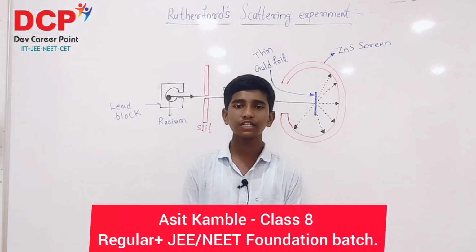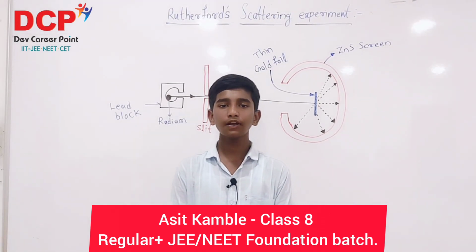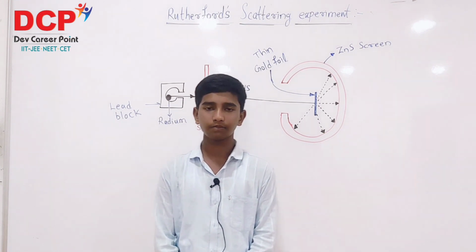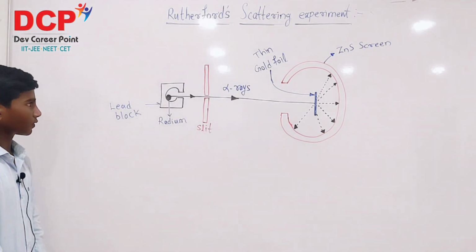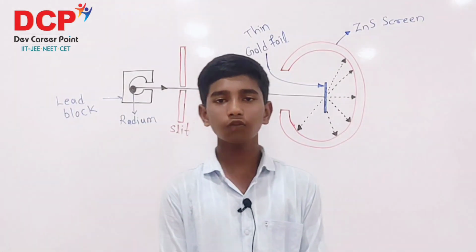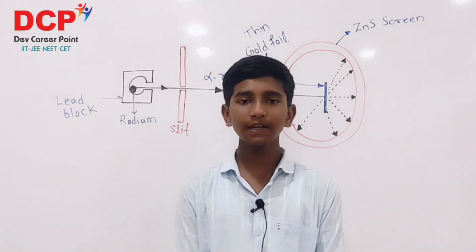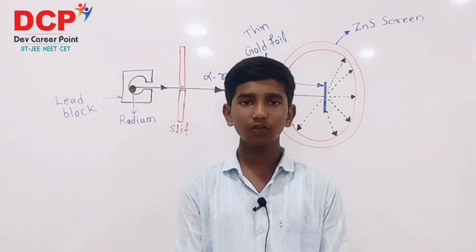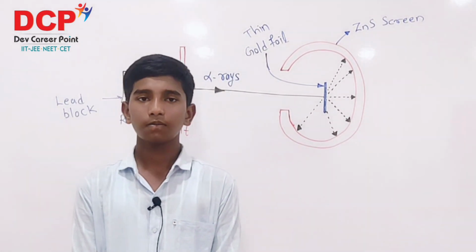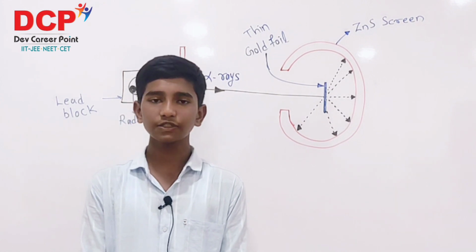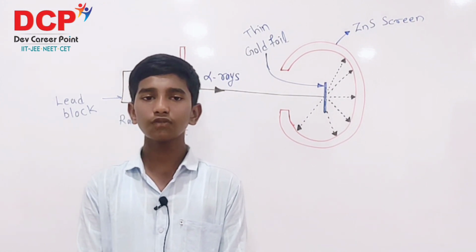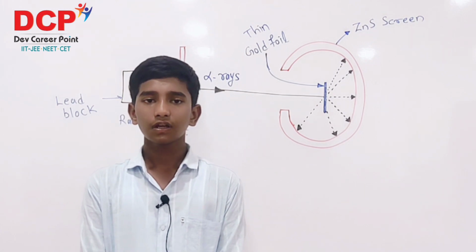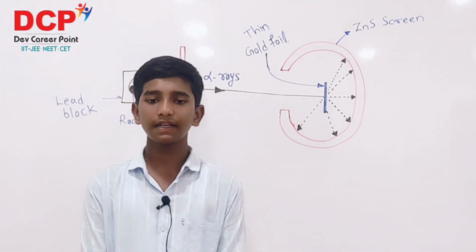Today I am here to explain you about the experiment of Rutherford's model of an atom. You can see the setup behind me. So Rutherford firstly explained the model of an atom, the structure of an atom, by his scattering experiment, in which a thin foil of metals like gold was bombarded with fast moving alpha particles.